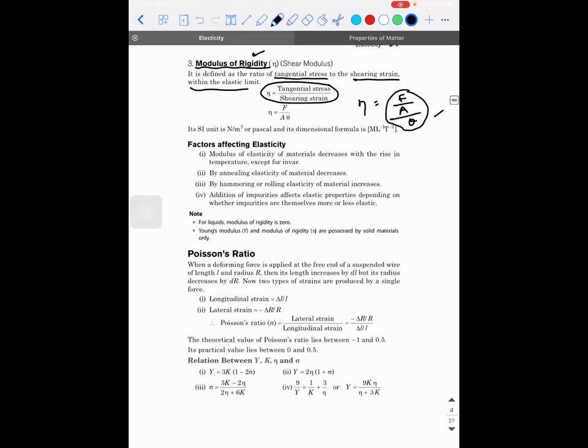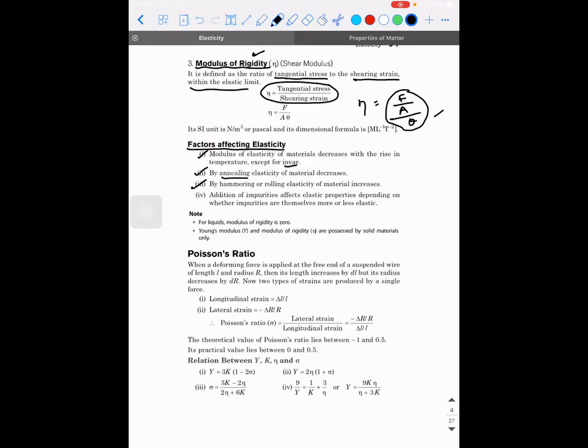Okay, next. What are all the factors that will affect the elasticity of a material? One is modulus of elasticity of material decreases with the rise in temperature except for Invar. Invar is a material. Second, by annealing, elasticity of a material decreases. Annealing means by heating the material. By heating the material, the elasticity of it is going to decrease because obviously the particles are going to move away from each other.